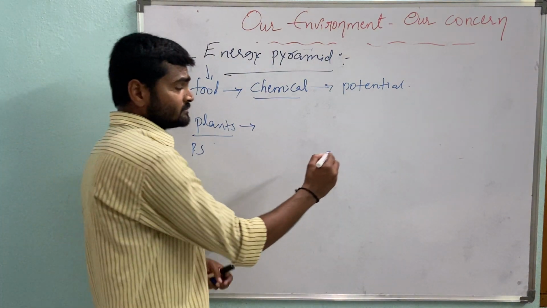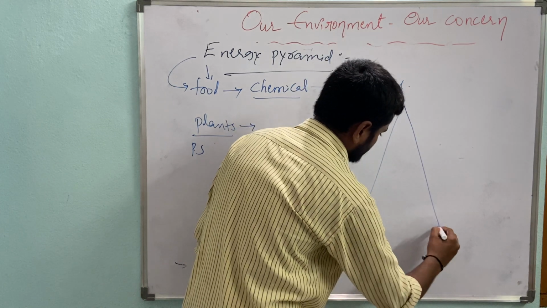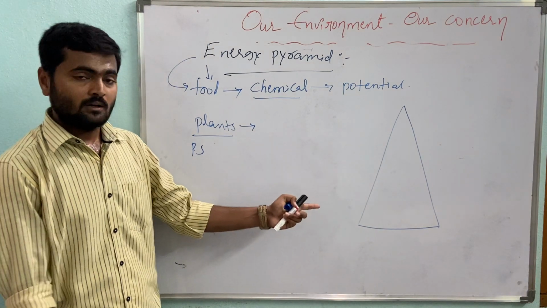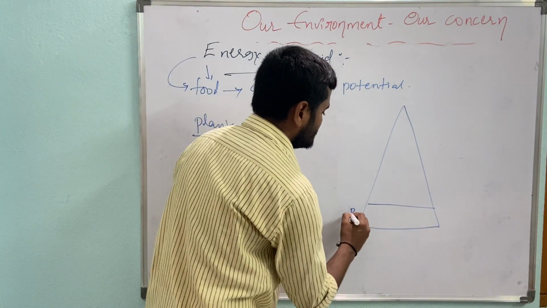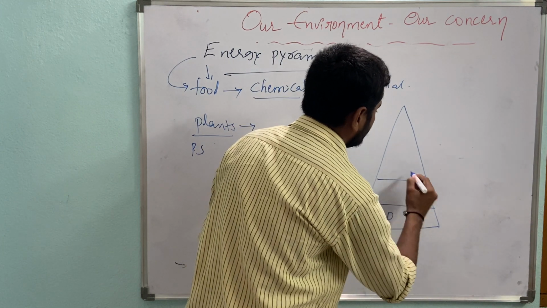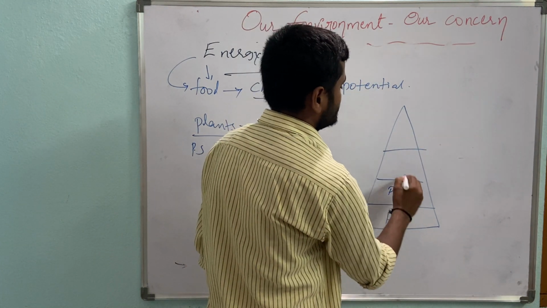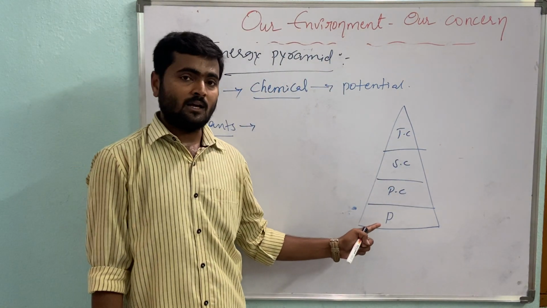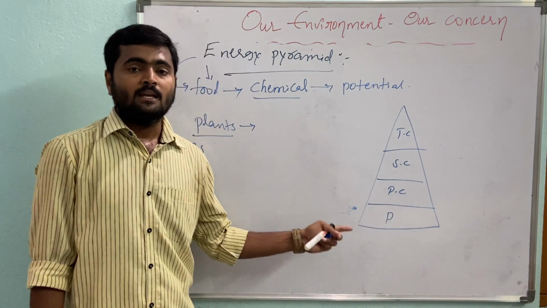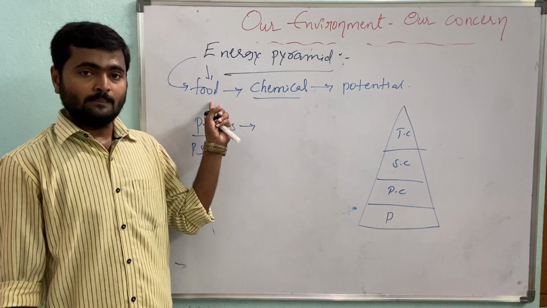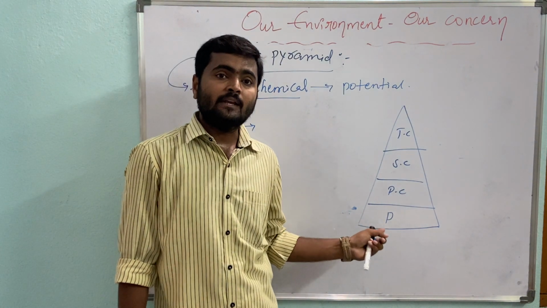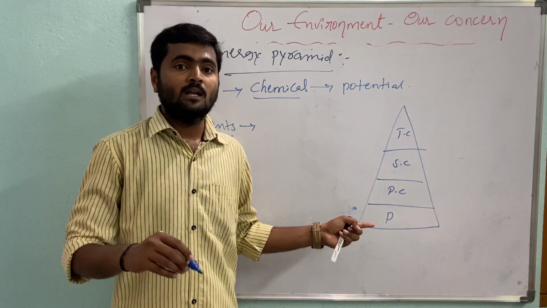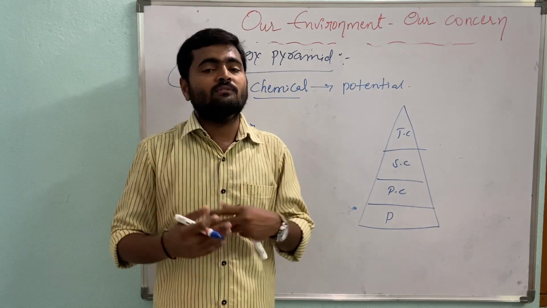And if you observe any pyramid, any food chain, always this food is at the bottom. They have plants always at the bottom, then primary consumers, secondary consumers and tertiary consumers. So here what happened? Plants produced food material, and in that food material they utilize very little for the construction of their tissues.